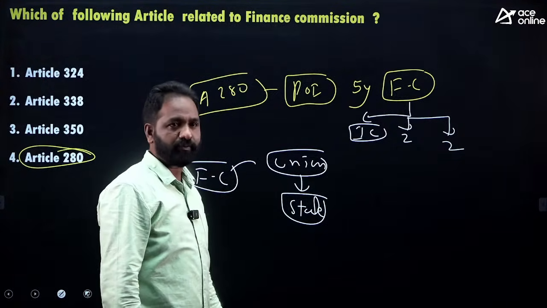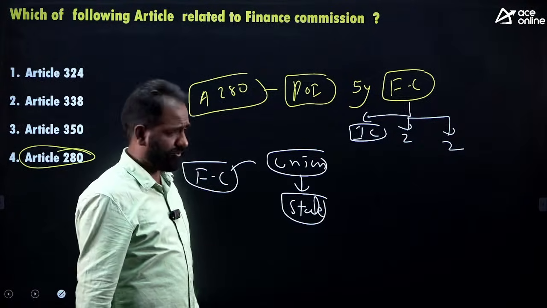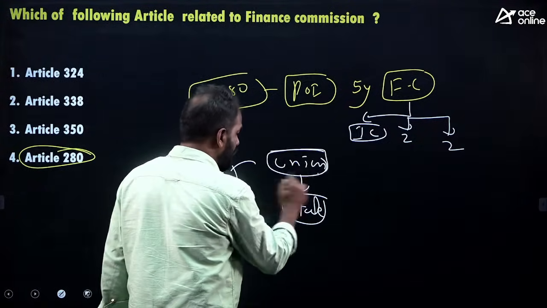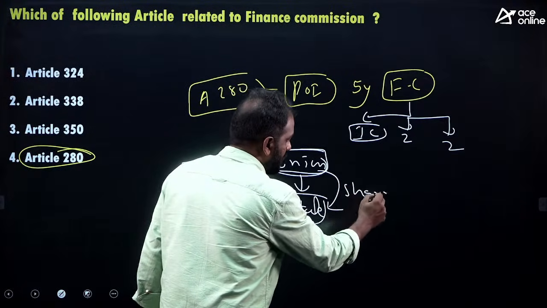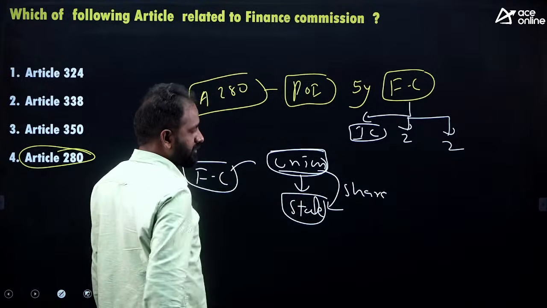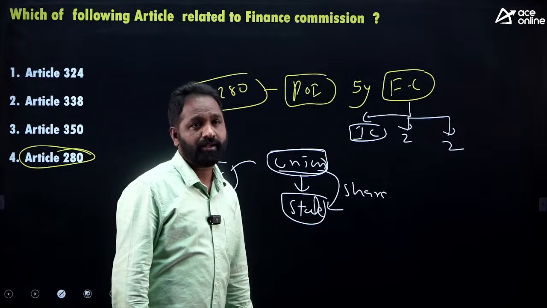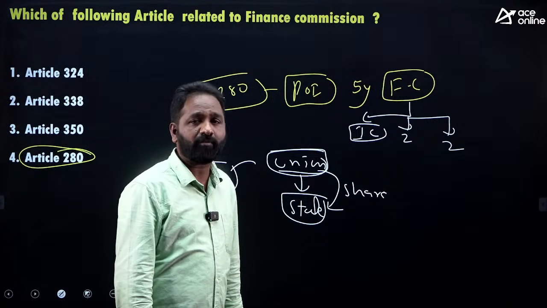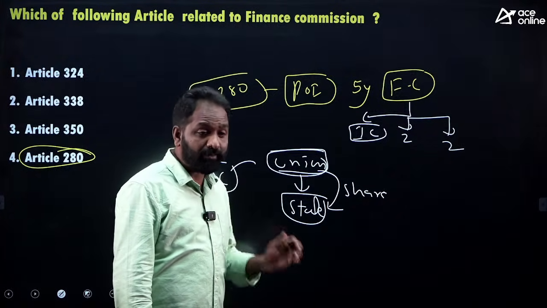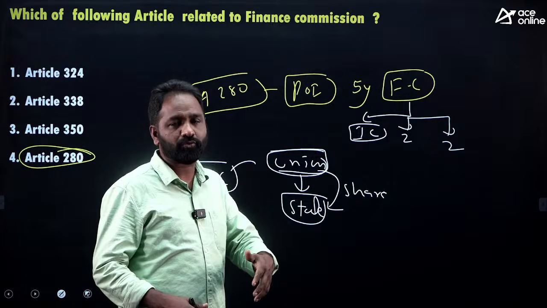Because a lot of taxes we are paying to the state government and the central government. Most of the taxes will go to the central government only. And this union government should share its tax revenue with the states. On what basis should the central government give the money to states? Because Modi is your Prime Minister, he is from Gujarat. Can he give the total amount to Gujarat? No. On what basis should the central government share its revenues with the states?